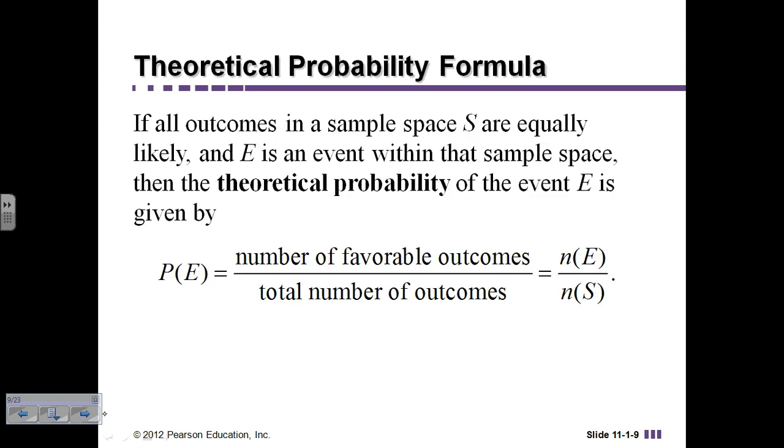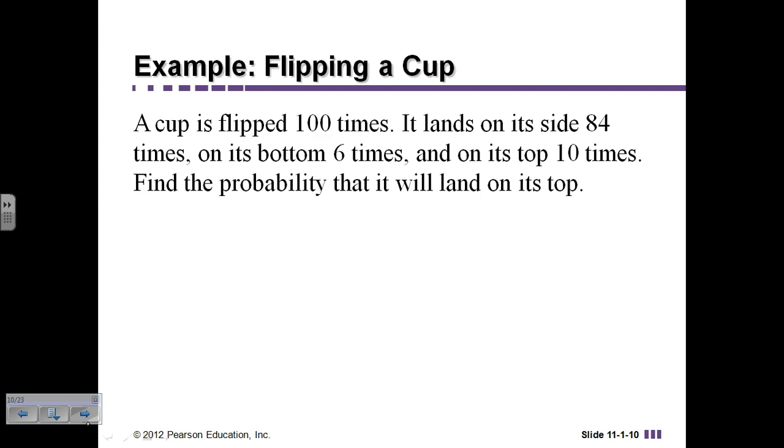Okay, so if all the outcomes in the sample space are equally likely, as long as I have a normal coin and it's not weighted or double-sided, then it is equally likely that I'm going to flip a head versus a tail. The event, E, is what I want, which is to have heads. So my formula is the number of favorable outcomes, in other words, what do I want, over the total number of outcomes. So there are 2 possible outcomes. I could have a heads or a tails, and the favorable that I want this time is a head, so it's 1/2.